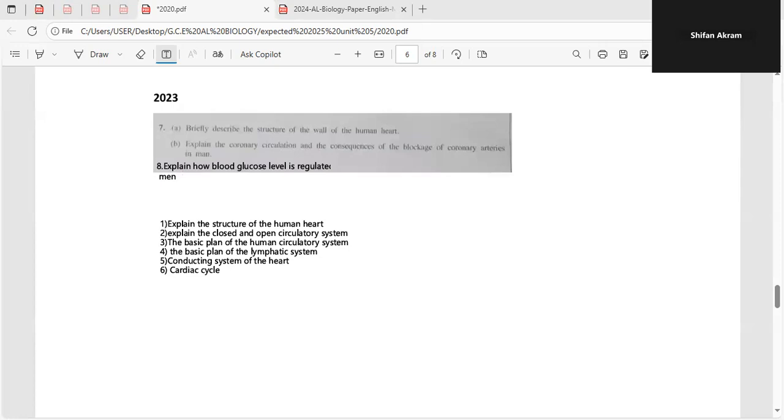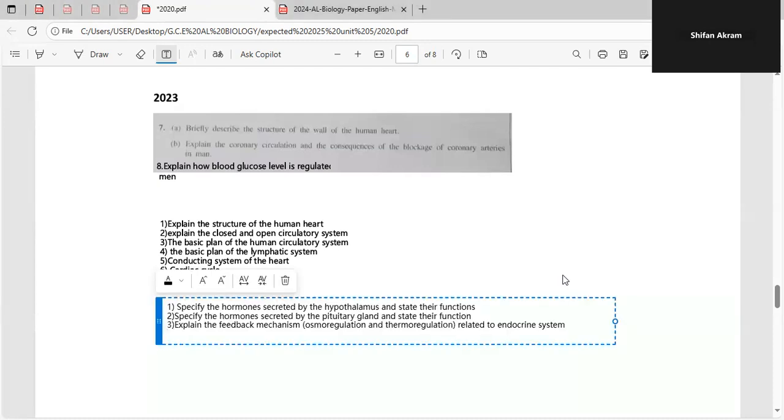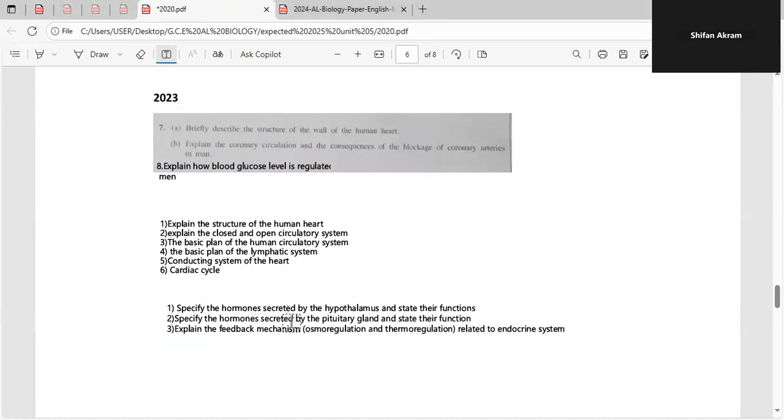And they might also ask the role of the adrenal glands in homeostasis. But this time, I have a hunch that they'll ask about the feedback mechanisms, because blood glucose has already been tested in the earlier papers. So thermoregulation and osmoregulation are possibilities. So go through those feedback mechanisms. I'll write it all down so that you'll remember it. So these three are potential questions they could ask based on the endocrine system.